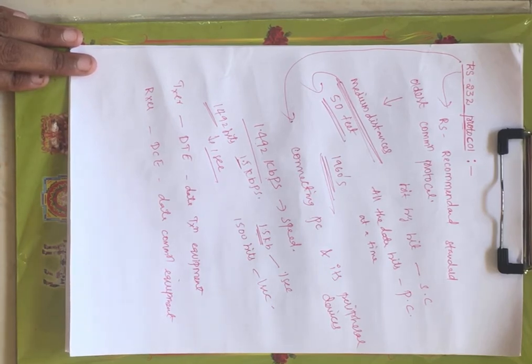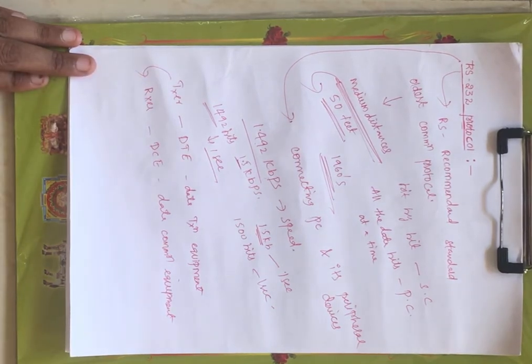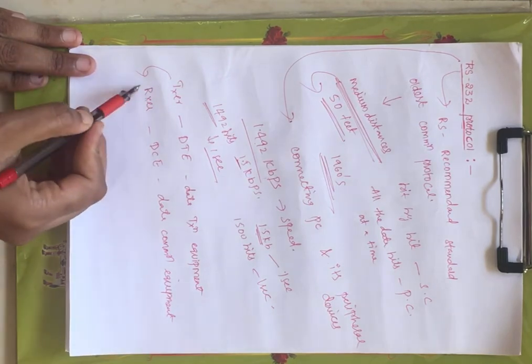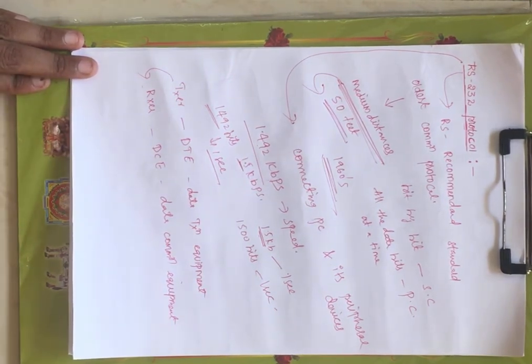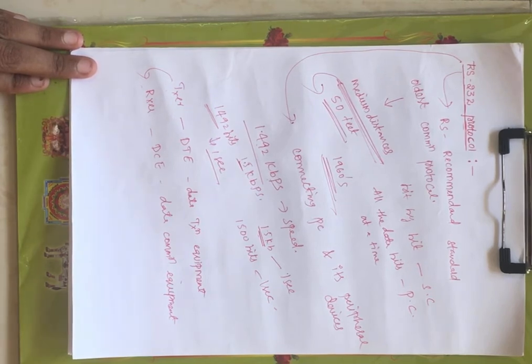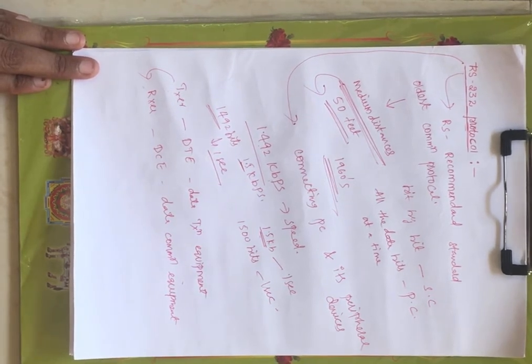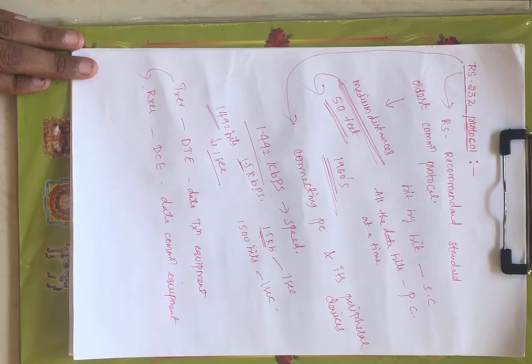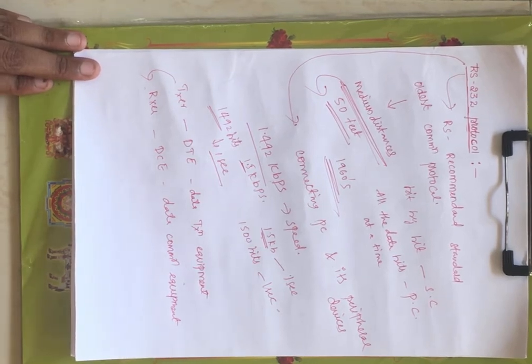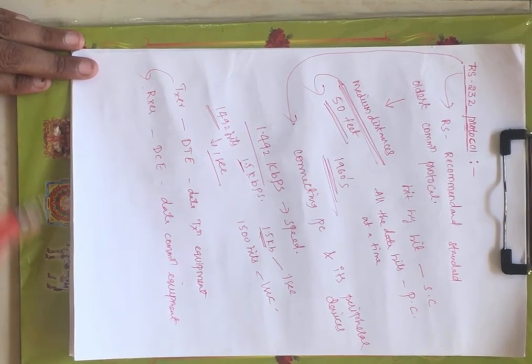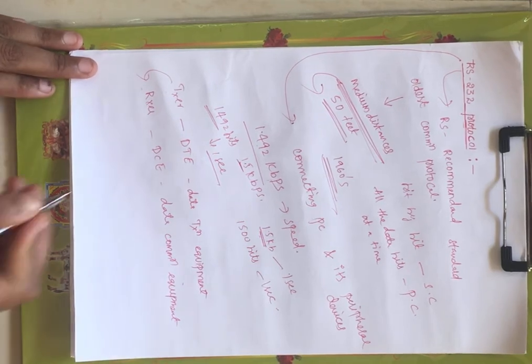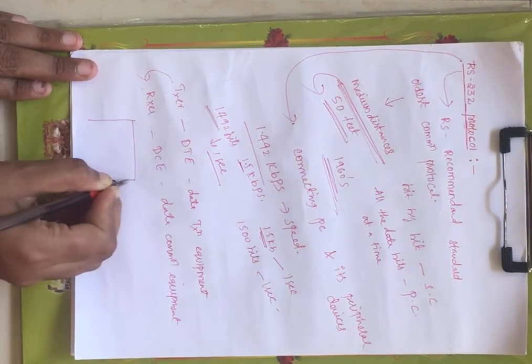Now in between this transmitter and receiver, we are connecting the RS-232 cable. That cable will transfer the data from transmitter to receiver in serial mode, right? That is the main agenda of your RS-232 protocol. How this gets transferred, we will see later. Before that, let me draw its diagram.